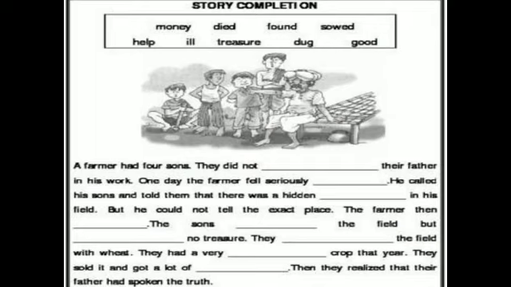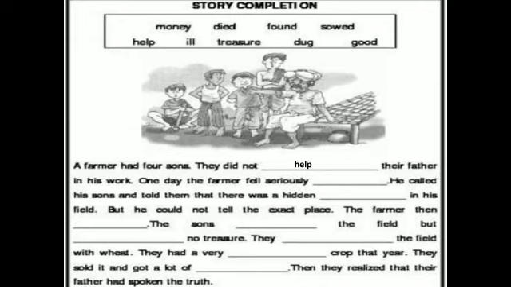Okay, now see. A farmer had four sons. Here you can see in the picture also that there is a farmer who is sitting in a place, and four sons are standing beside him. A farmer had four sons. They did not blank their father in his work. So what word will come here? Yes, right. The word is help. These sons did not help their father.